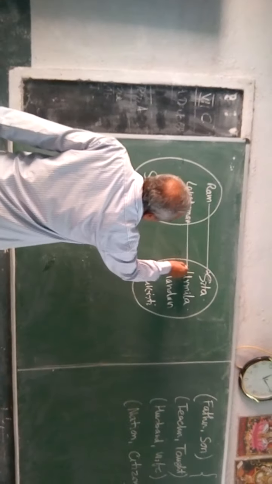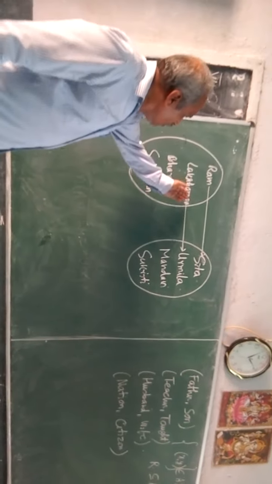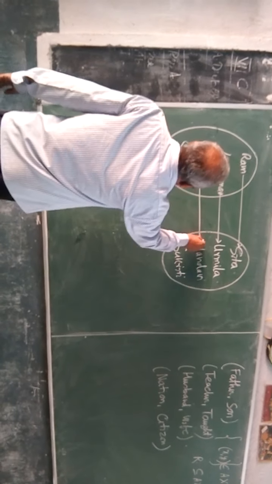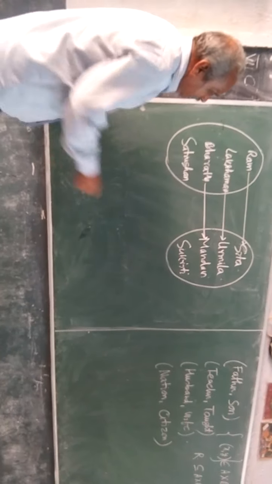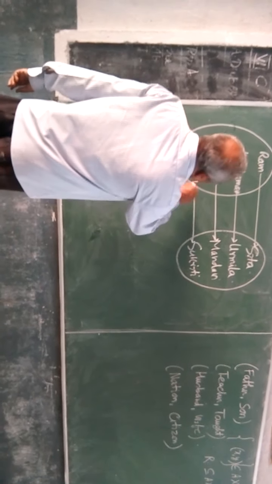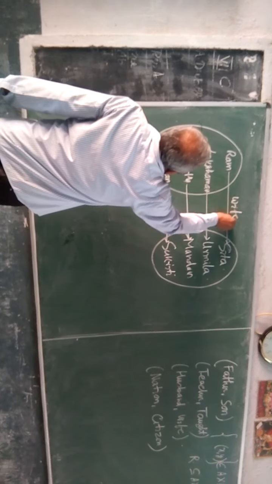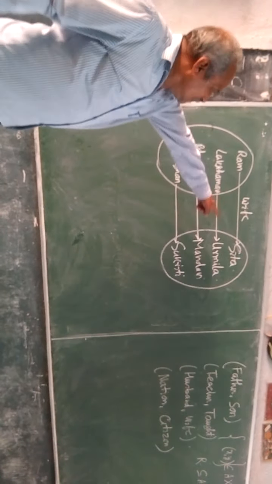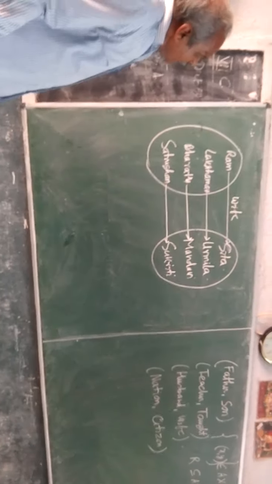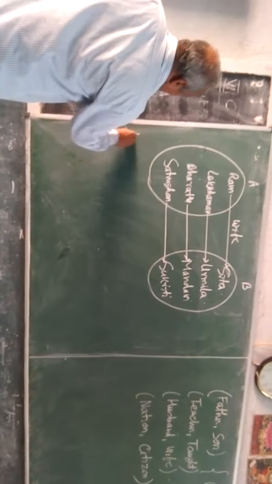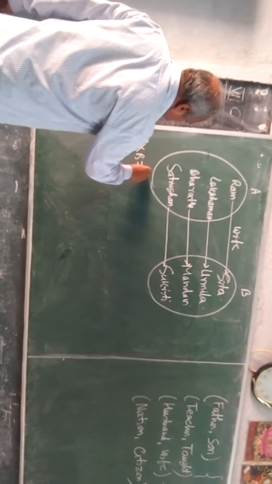Lakshman is related to Urmila. Urmila is the wife of Lakshman. Mandavi is the wife of Bharat and Sukriti is the wife of Shatrughan. Here the relation is wife. Ram's wife is Sita, Lakshman's wife is Urmila. Now, suppose this is the set A and this is the set B. Now I write A cross B.